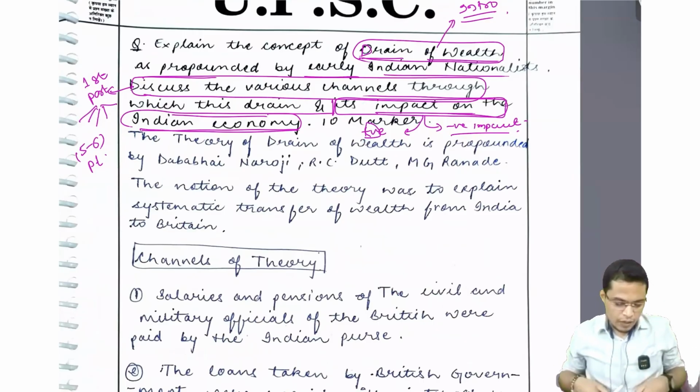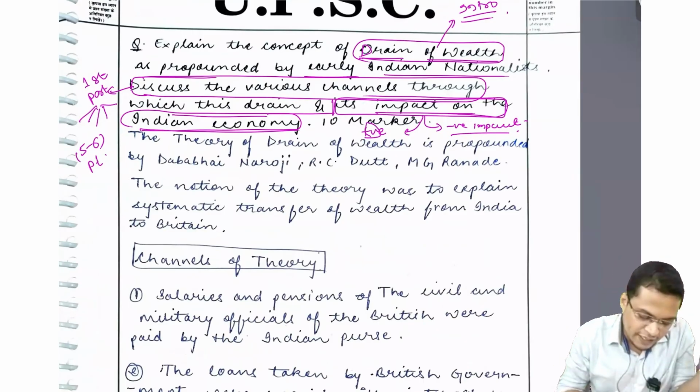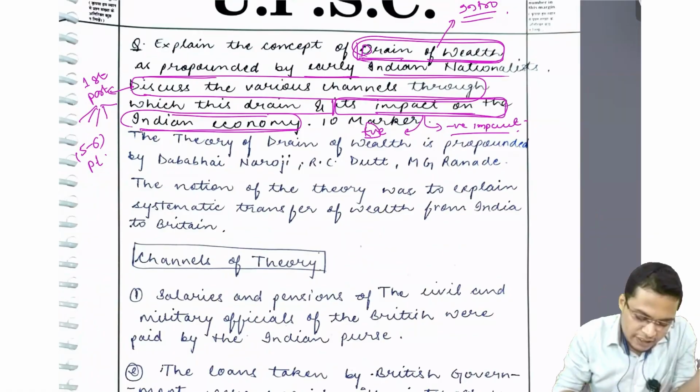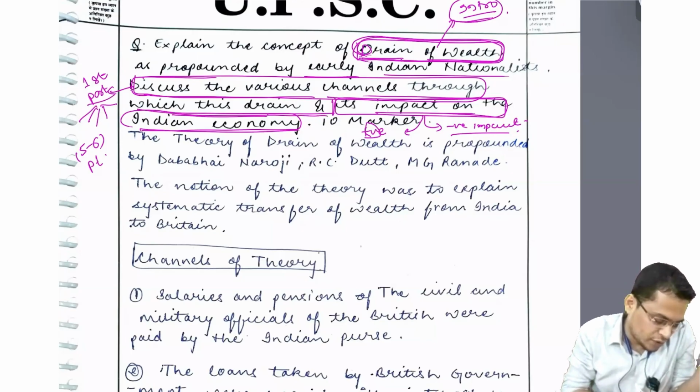So in this question, how are you going to write? You first have to identify the drain of wealth. If anything happens, just raise your hand so it will be visible to me on the screen also. First we discuss what the drain of wealth is in the introduction itself. Then the first part is to discuss the various channels through which this drain happened. You have to explain this in 5 or 6 points. Then its impact on the Indian economy.